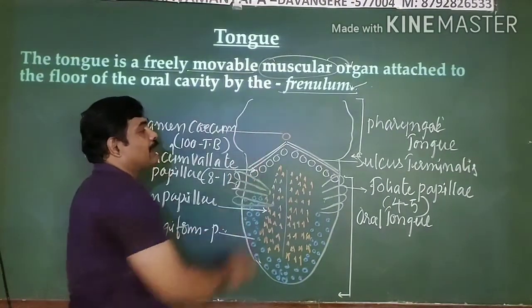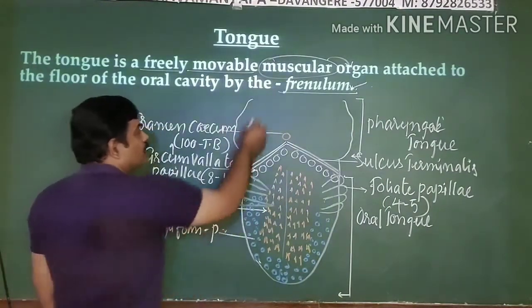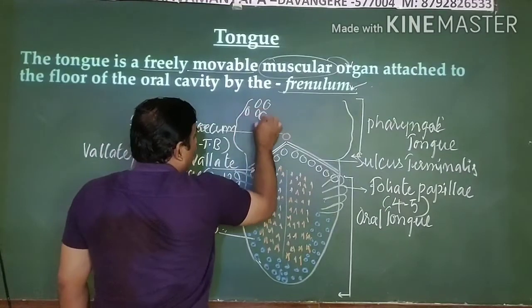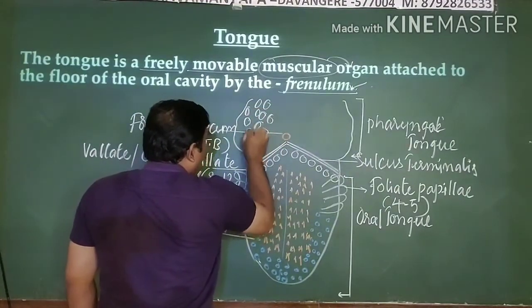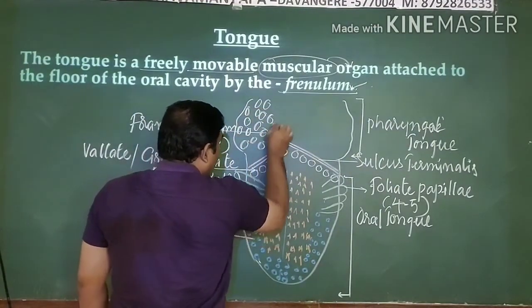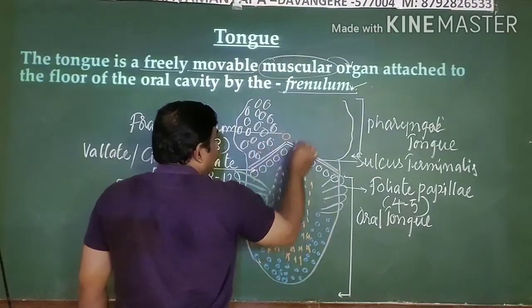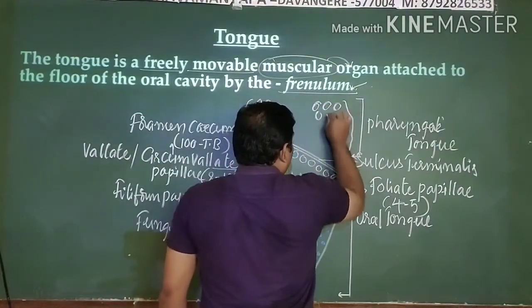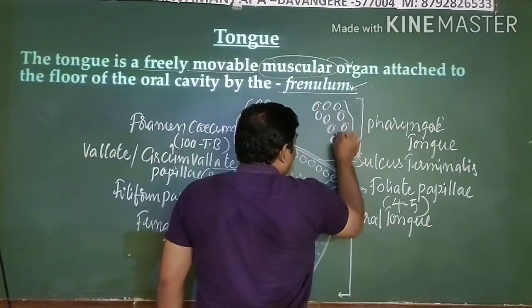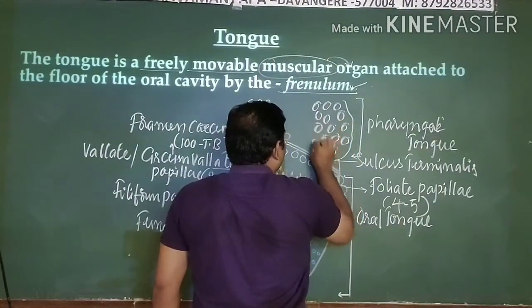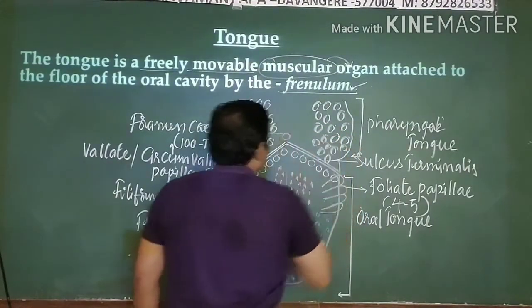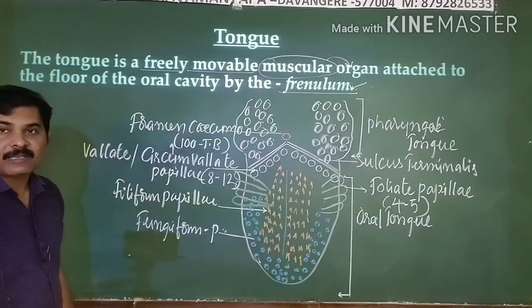When you look at the back of the tongue, you can see some tonsils. A variety of tonsils are present in your oral or buccal cavity. I will explain all these tonsils in detail when I explain the pharynx.